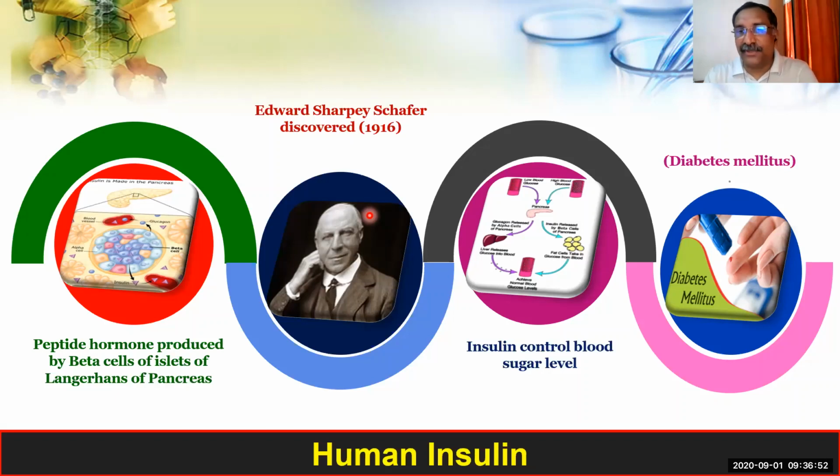Some hormones are related to kidney function. Do you know any hormone related to kidney function? Any hormone you know? Yes, very good. Antidiuretic hormone. What is the short form of antidiuretic? In capital letters. Very good. ADH. Antidiuretic hormone. Now you see what this hormone is doing.